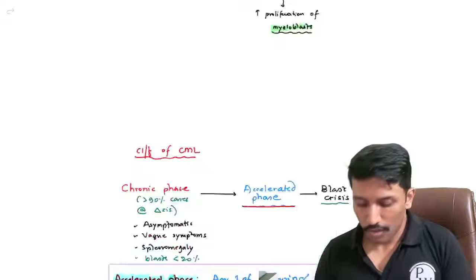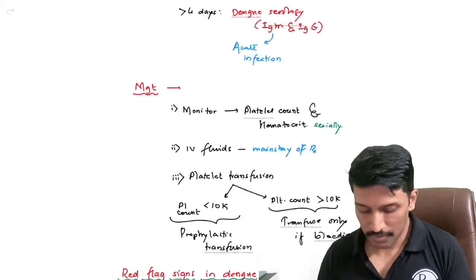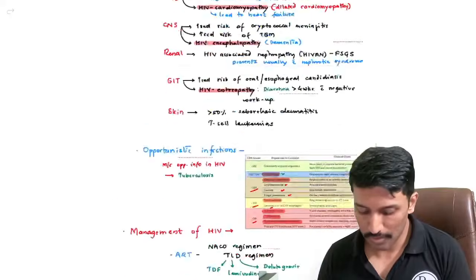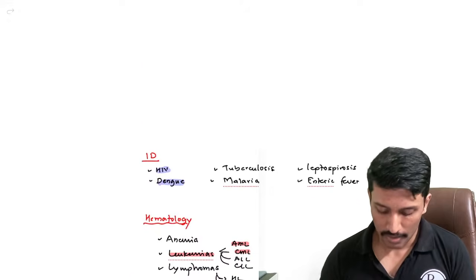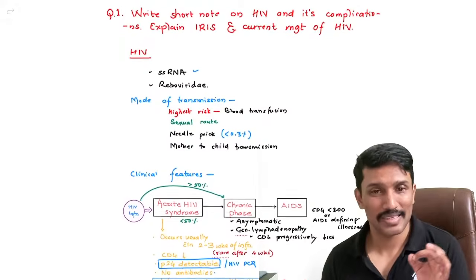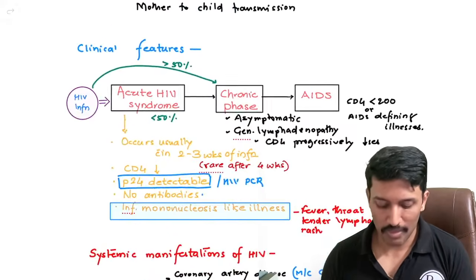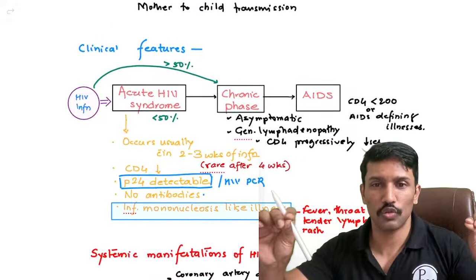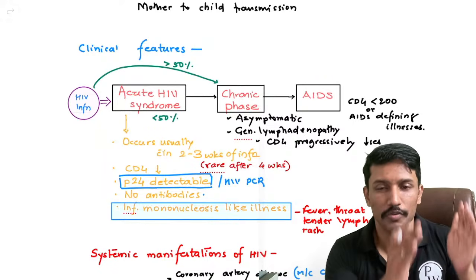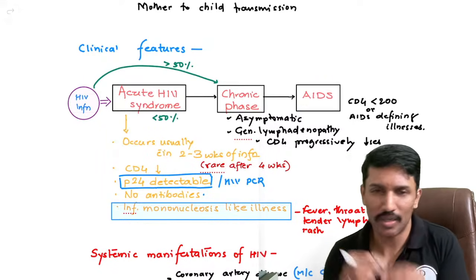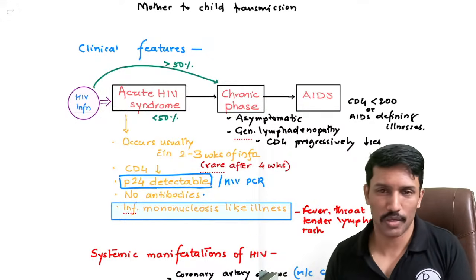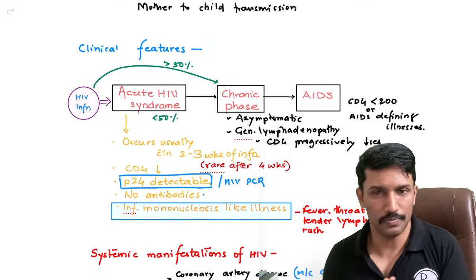Today we have got a gist of how you will answer infectious disease questions. The simple template of answering infectious disease questions is try to remember the causative agent. If possible, try to write the route of transmission. And most importantly, please remember the natural course of illness and describe the clinical features under each phase, be it HIV, be it dengue, be it malaria, be it leptospirosis, be it enteric fever.